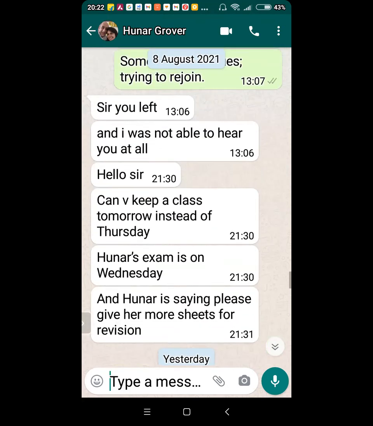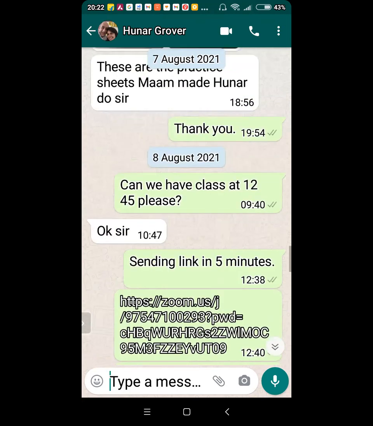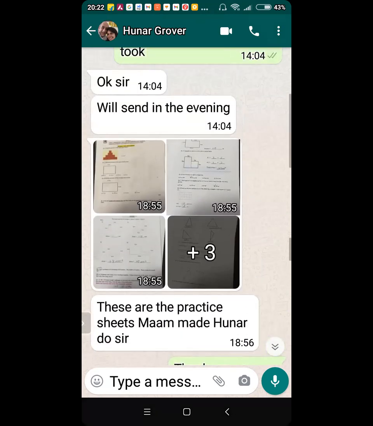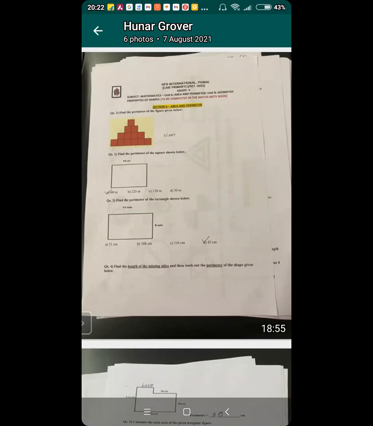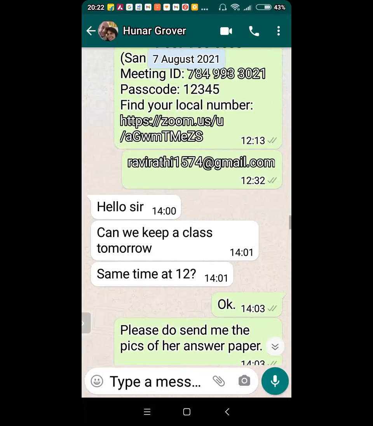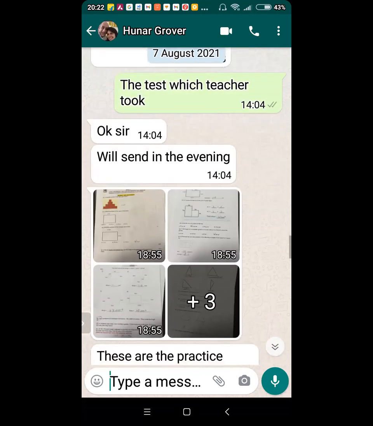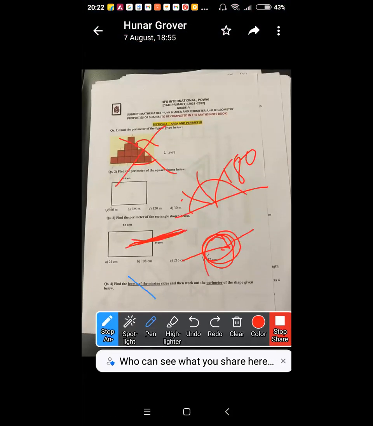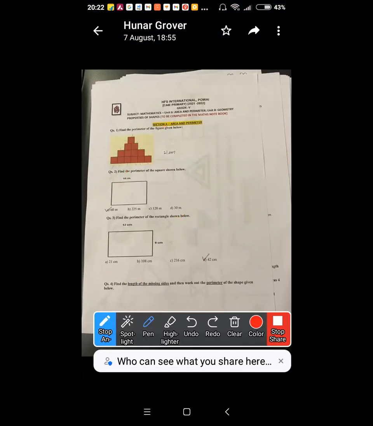Acha. 2D shapes. Remember this trick question now, Hunar. This is half. Remember, this is half. So that's why it will be 20. Half.